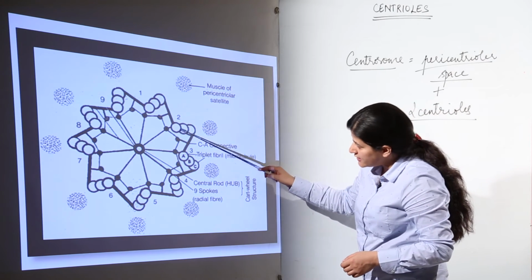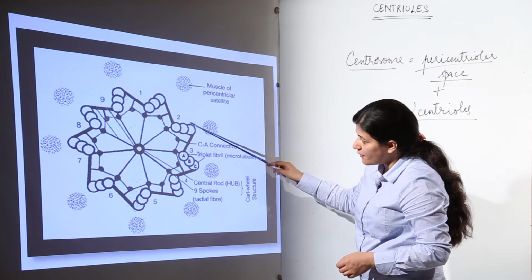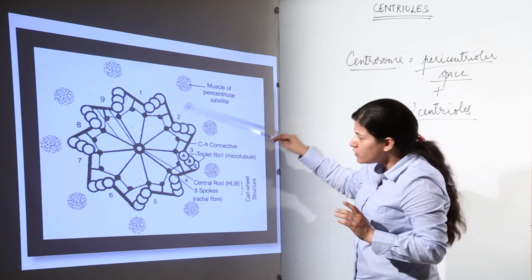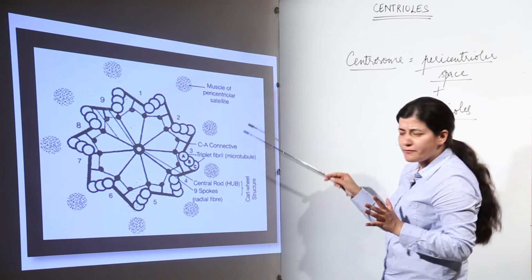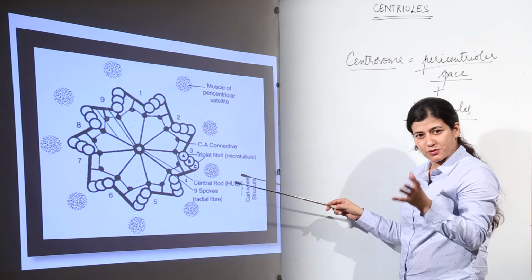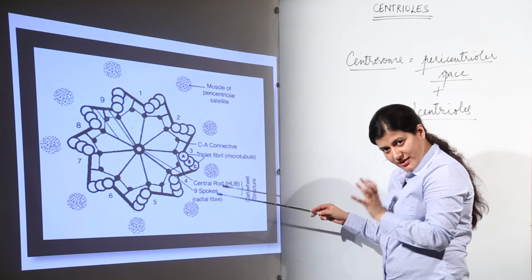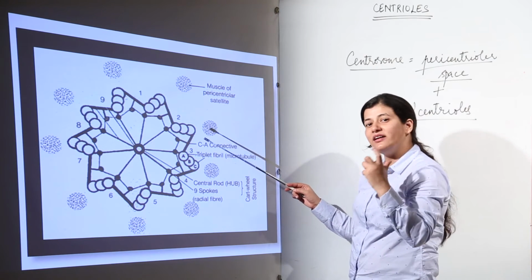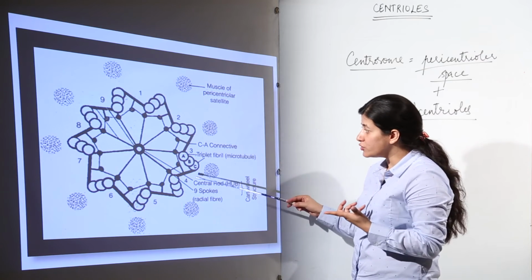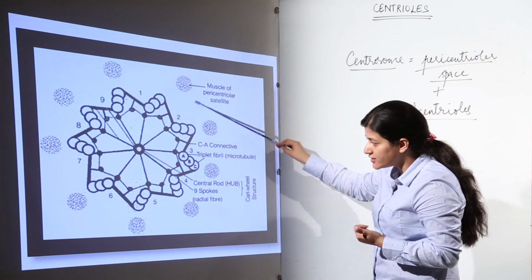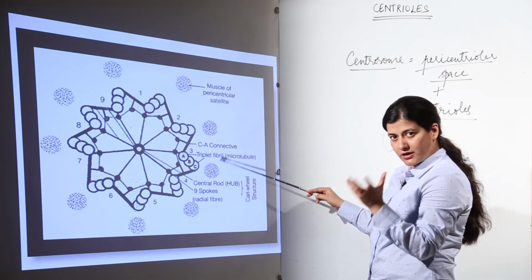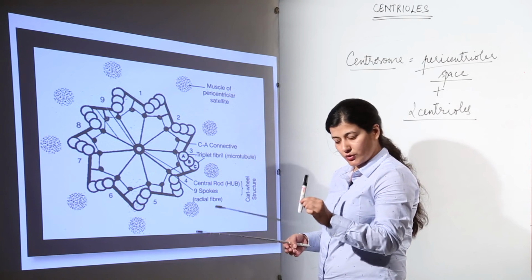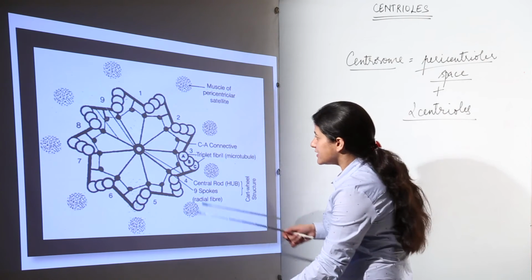Now each circle is a microtubule, and they are arranged together. This is a microtubule triplet. You can ignore this, the pericentriolar space. As I told you, the centrosome is made up of two centrioles, and the pericentriolar space surrounds them, so we have this pericentriolar space over here. Inside each centriole, if we observe it under an electron microscope, supposedly this was the centriole and I am observing it like this. This is how it would look.